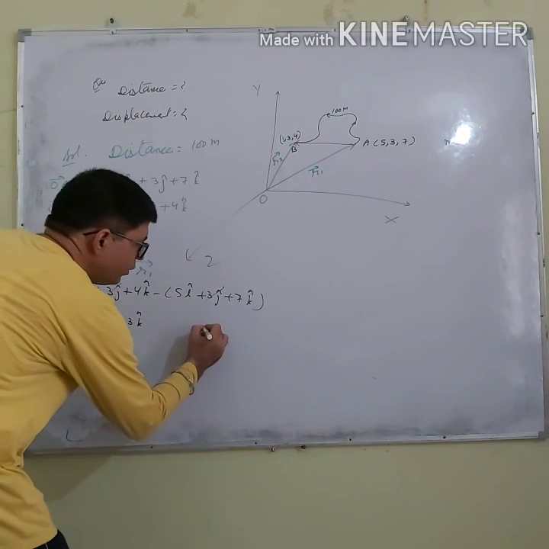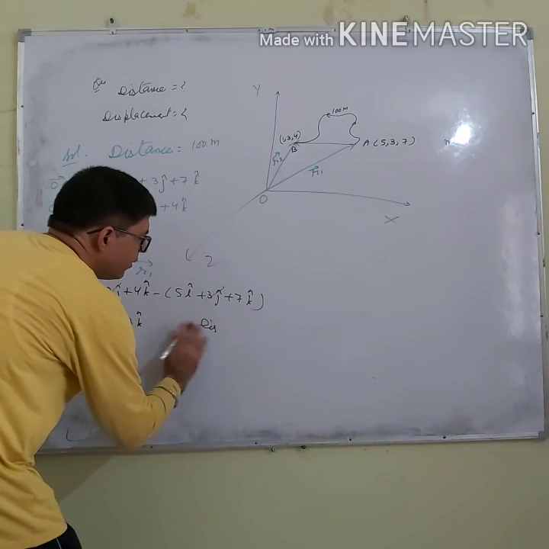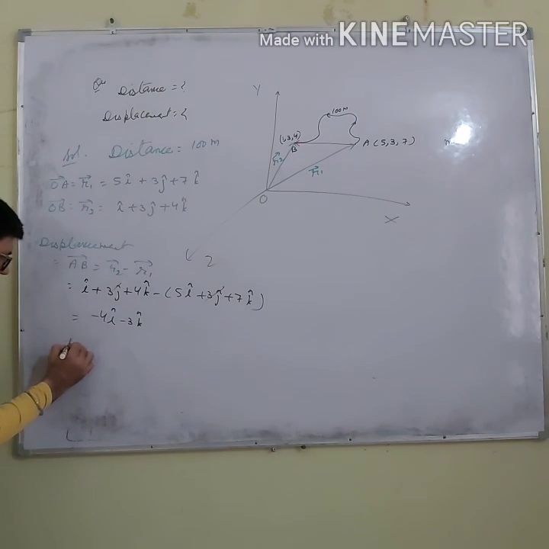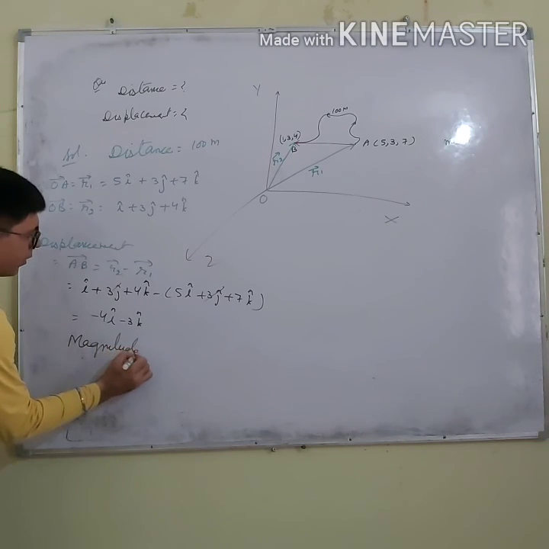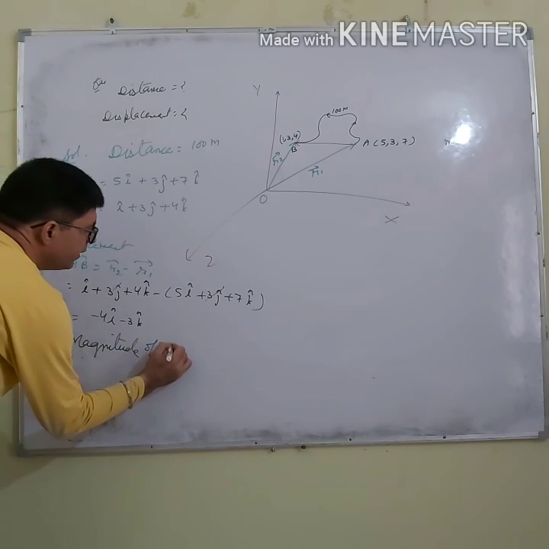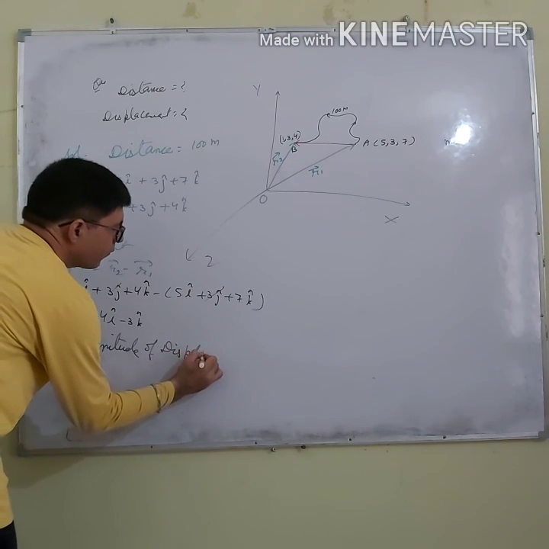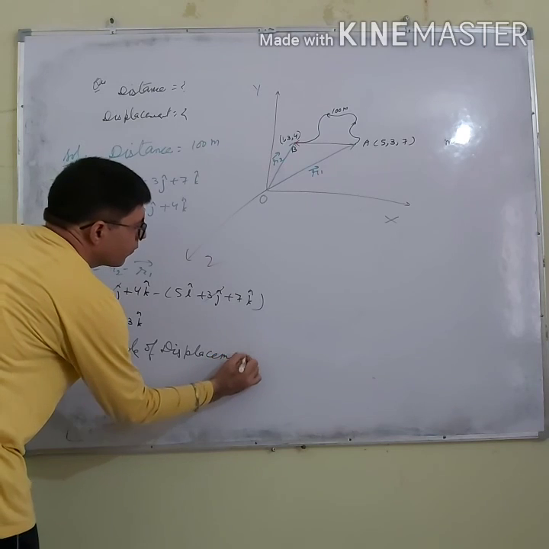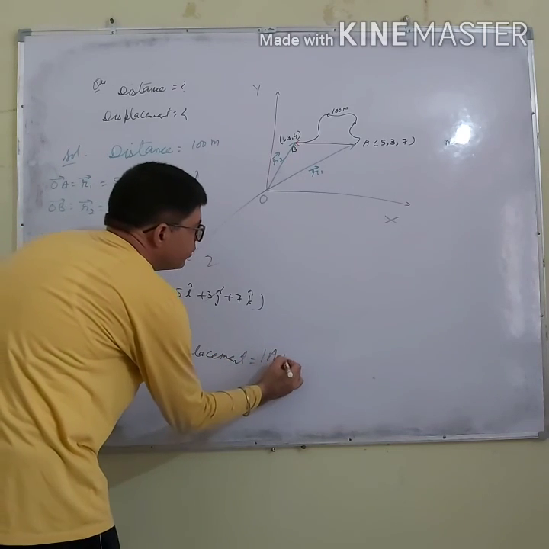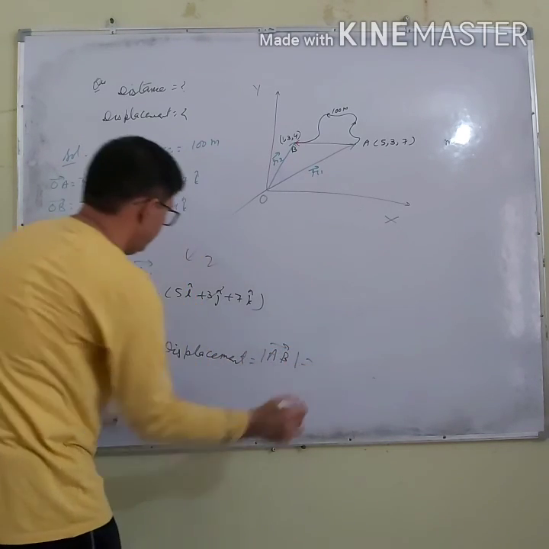And what is the magnitude of displacement? It will be the magnitude of AB.